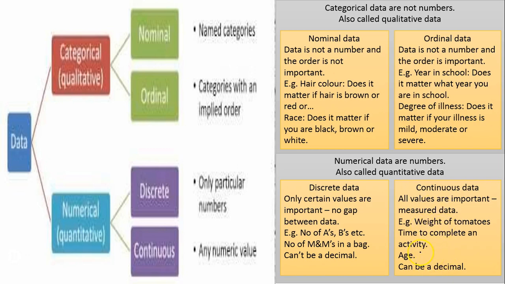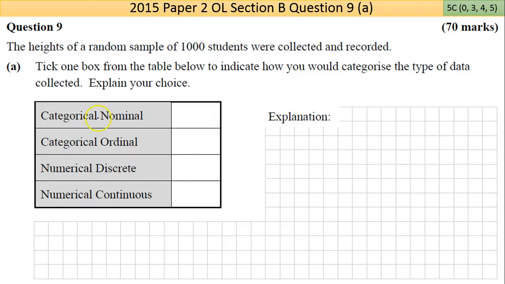Okay. Now, let's go back to our question and look at it from that context. Tick one box on the table below to indicate how you categorize the type of data collected. So we have the heights of 1,000 students. It's a number, so it's not these two. It's numerical. It's not discrete because everybody's not just 5 foot tall. People are 5'1", 5'2", 5'3", whatever. So that's changing, so it's continuous. So that's our answer.